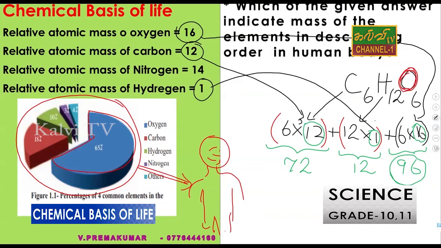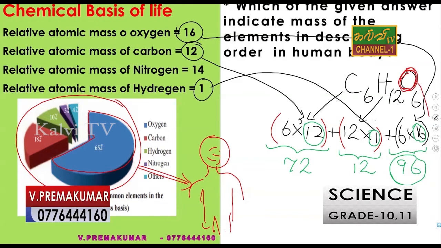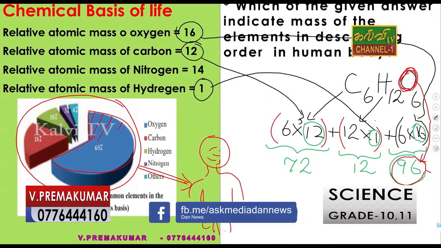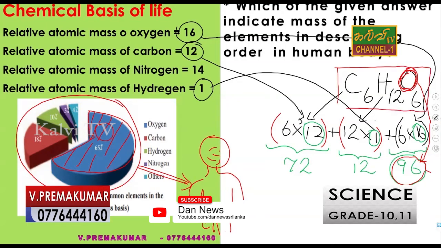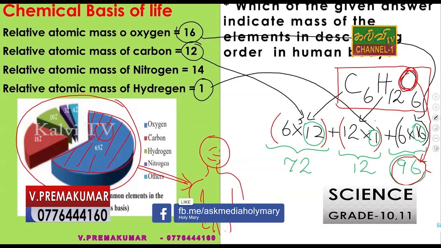Oxygen is the first one because the amount is 96. The graph also indicates oxygen at 65%. That means it is the greater amount. So when you consider the molecules of glucose also, the amount of oxygen is very high.